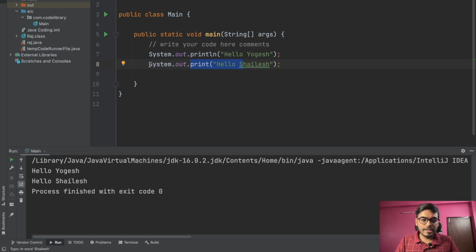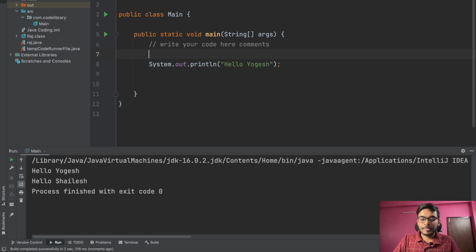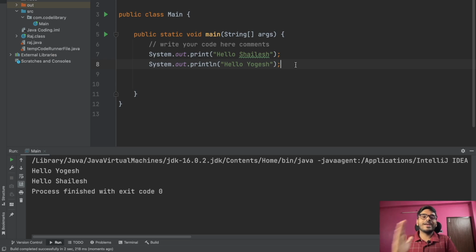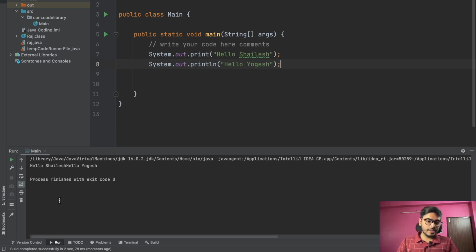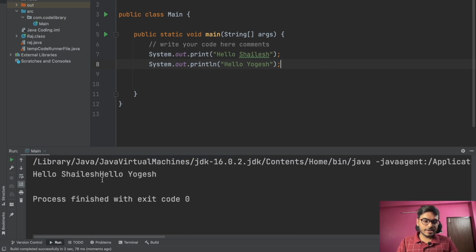But if I reverse this, first doing print only, hello Salish will be printed, but we are not going to the next line, since ln is for the next line. Hello Yogesh will also be printed with hello Salish in the same line. If I run this code, you can see that after hello Salish, hello Yogesh is also printed. So if you want to print something and go to the next line, then use println. Otherwise you have to use only print. This is the basic difference between print and println.